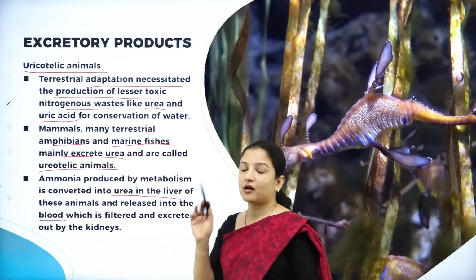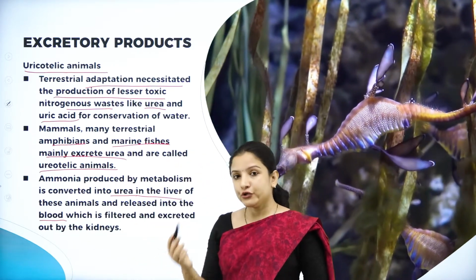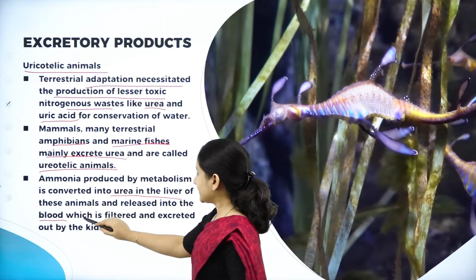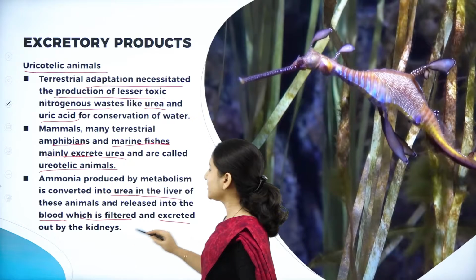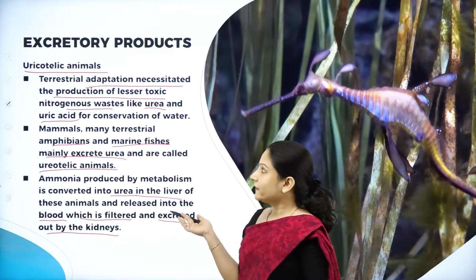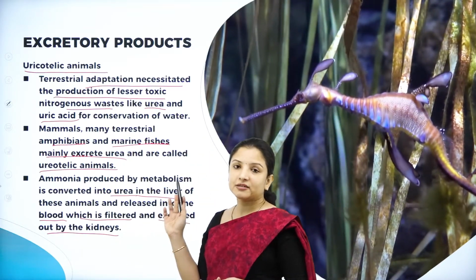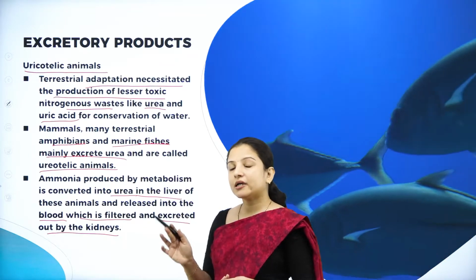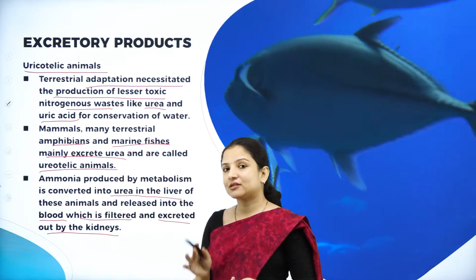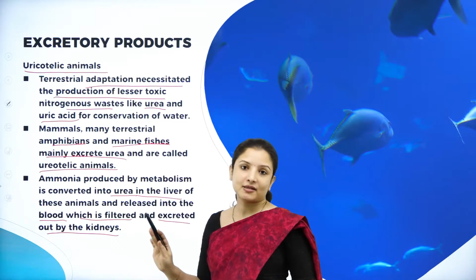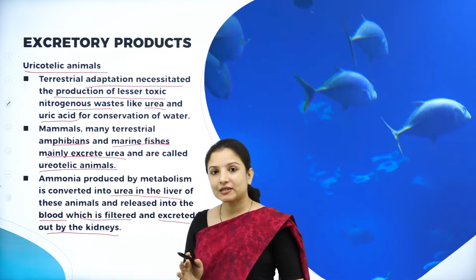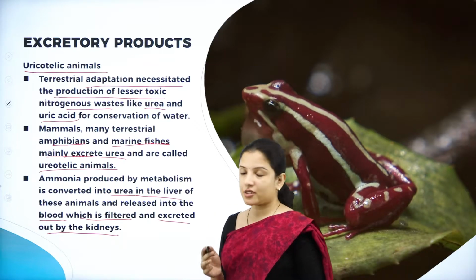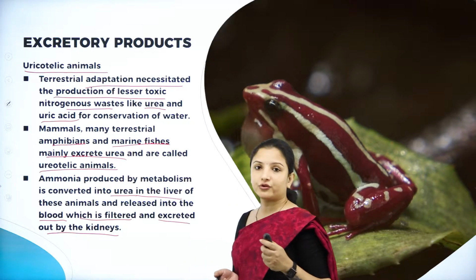That ammonia that got converted into urea in the liver gets released into the blood, and it gets filtered and excreted out by the kidneys. So we understood here that in ureotelic animals, their excretory organ is the kidney. But in ammonotelic animals, their excretory organ, the kidney, does not take part in the excretion there. What takes part in the excretion there? It is the skin and the gills that take part in the excretory process. So this was about the ureotelic animals.